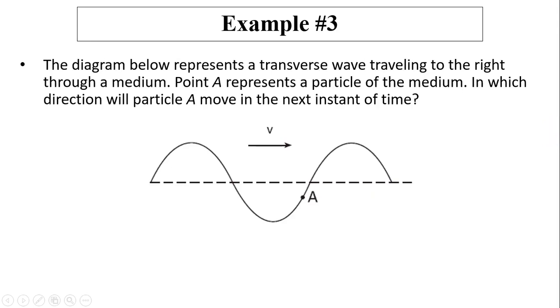Another example, the diagram below represents a transverse wave traveling to the right through the medium. Point A represents a particle in the medium. In which direction will particle A move in the next instant of time? The wave is going to the right, so you draw a wave going to the right. And at the next instant, A has to come down because that's where the new wave is. So the answer is downward.